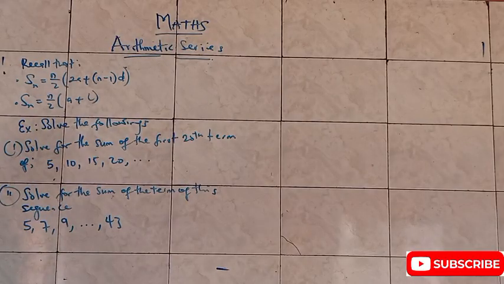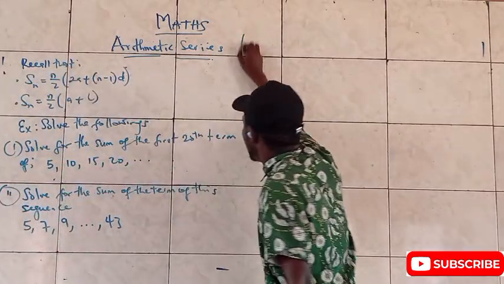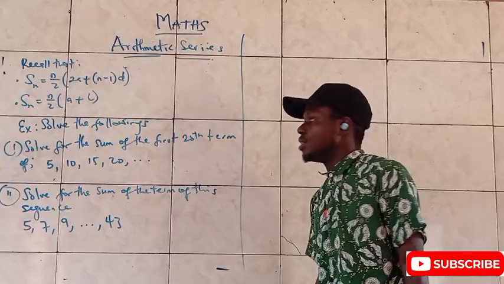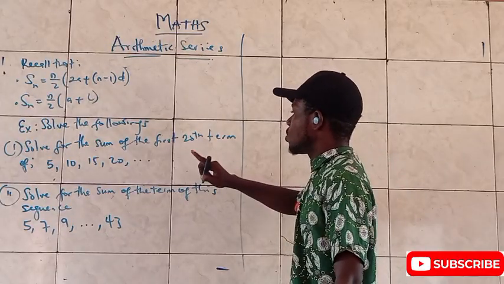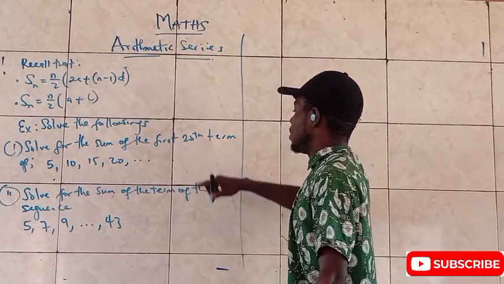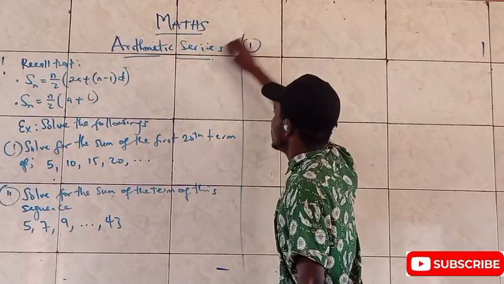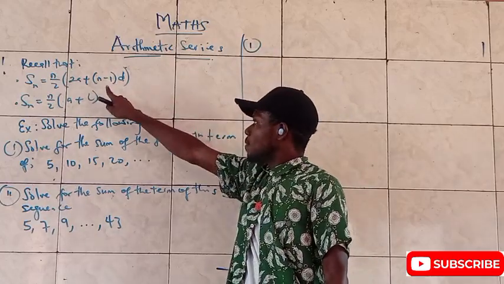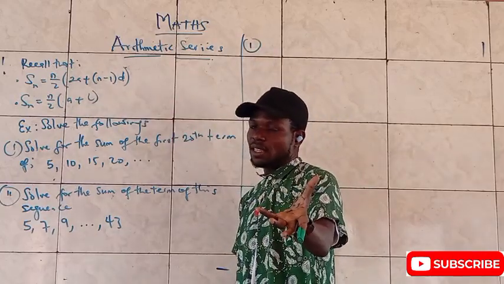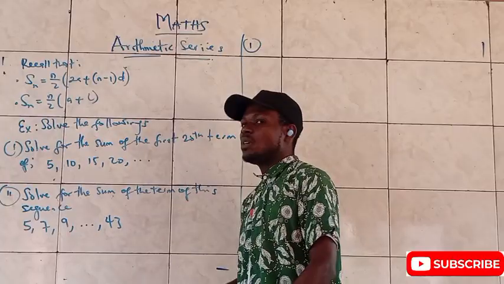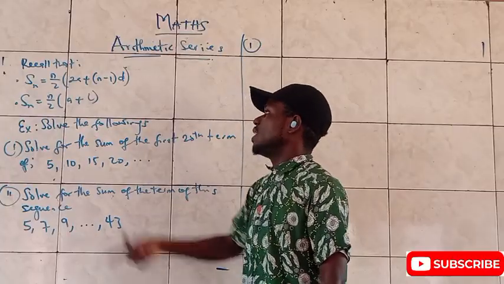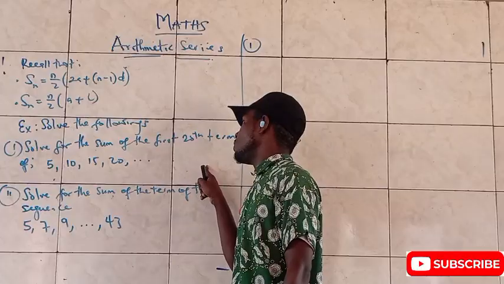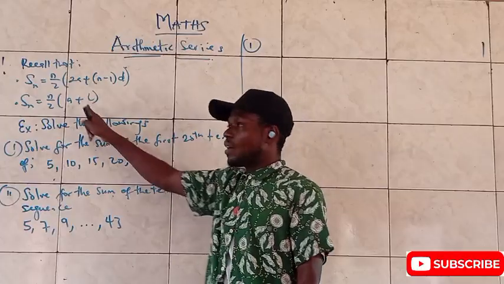So how do I solve for this? The method by which I'm going to solve this question 1 is different from how I'm going to solve question 2. Do you understand? Even though both refer to the same thing, which is an arithmetic series. Look at number 1: I'm asked to solve for the sum of the first 20 terms, which means I'm going to be using my first formula easily. Not that I cannot use the second formula, but I would first have to go and look for the last term, the 20th term of that progression, and then use it.